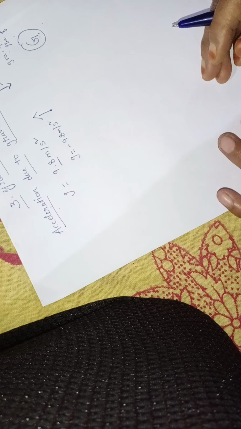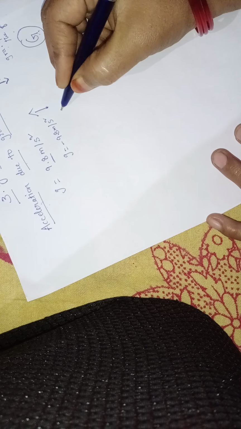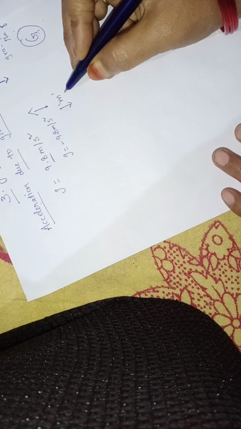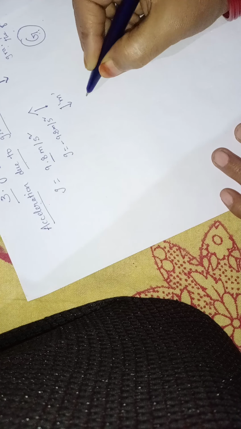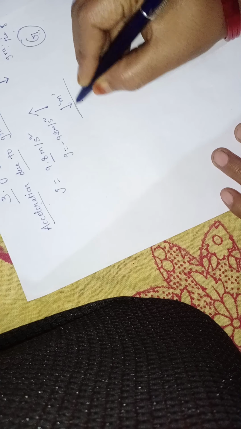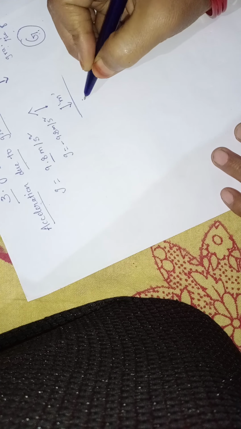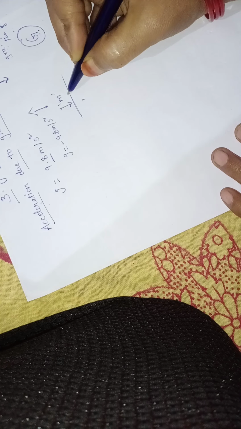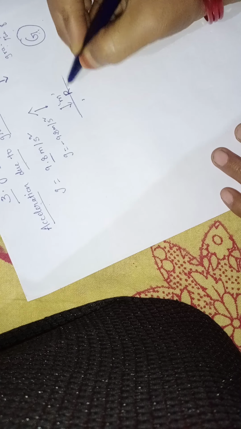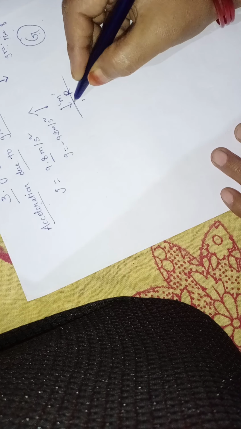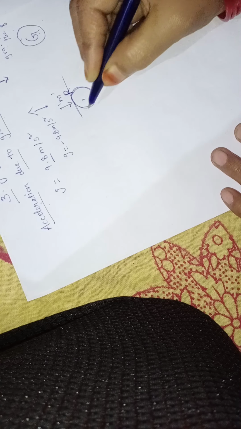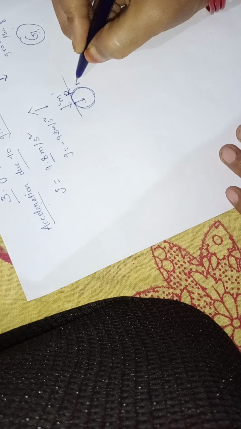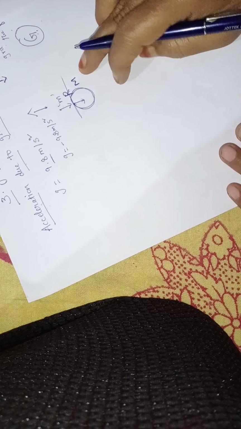So here, for example, we are dropping an object. Let the mass of the object be m. This is the earth. The distance between the center of the earth and the surface of the earth we always consider as radius R. And the mass of the earth we always consider as capital M.